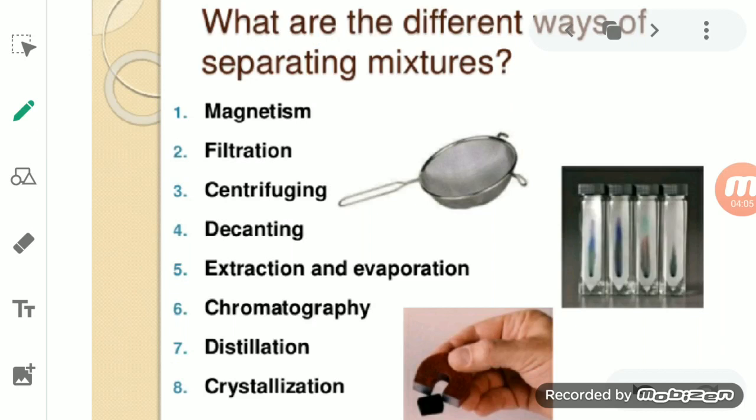So what are the different physical processes by which we can separate the constituents of a mixture?